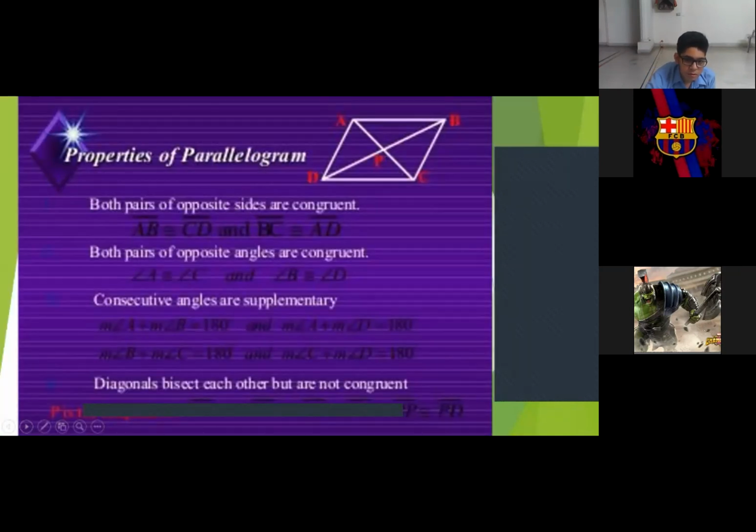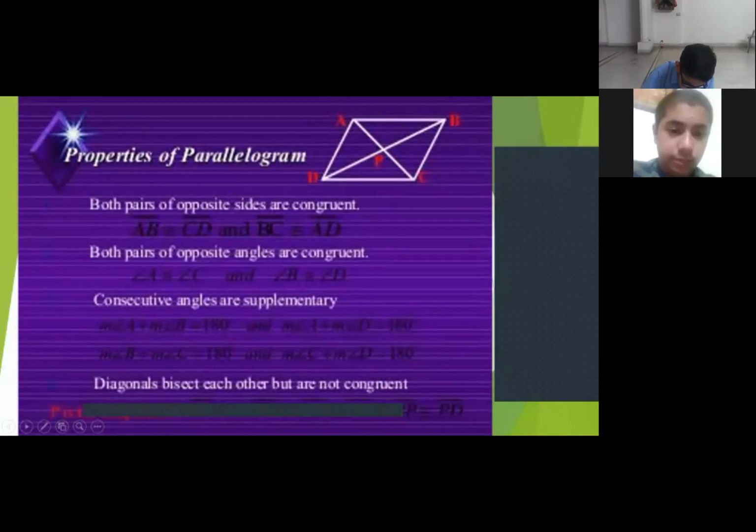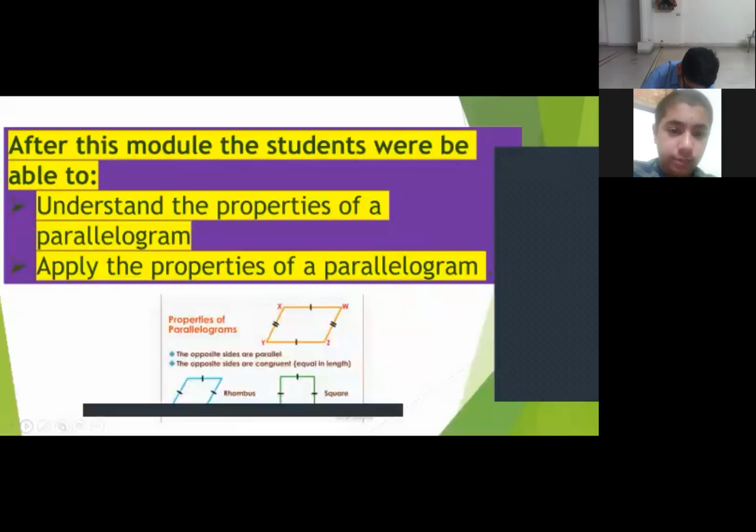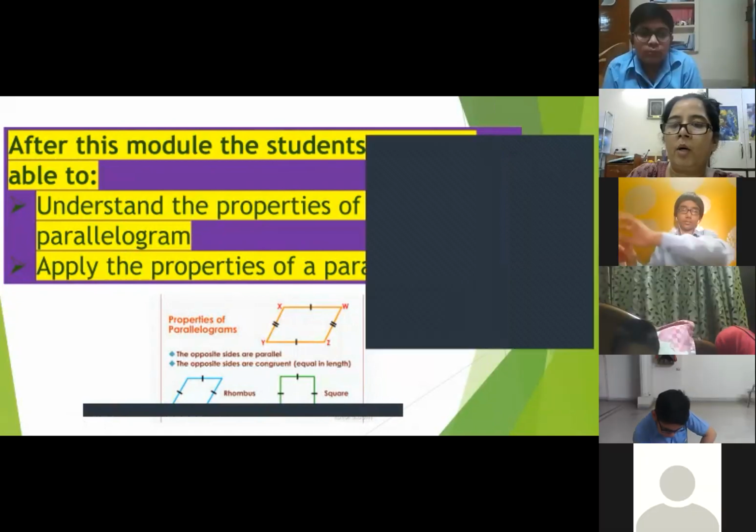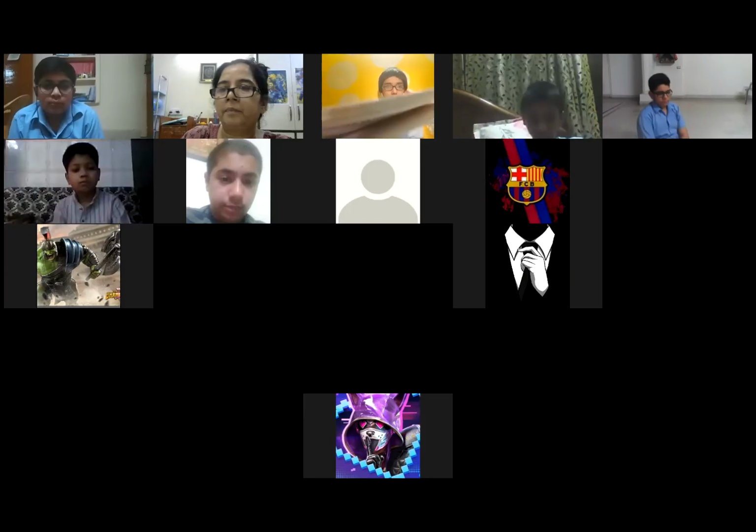So this is a sum up that both pairs of opposite sides are congruent. Both pairs of opposite angles are congruent. Consecutive angles are supplementary. Diagonals bisect each other but are not congruent. So after this module, we have learned the properties of parallelogram. I am going to now ask you one by one the properties.